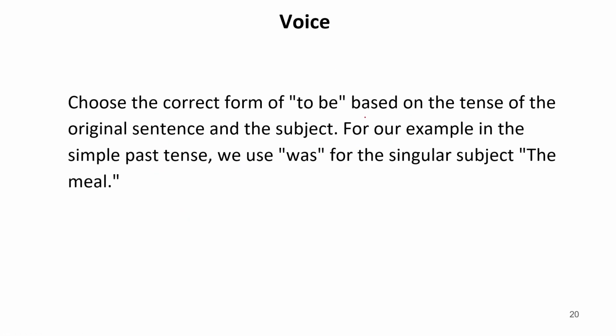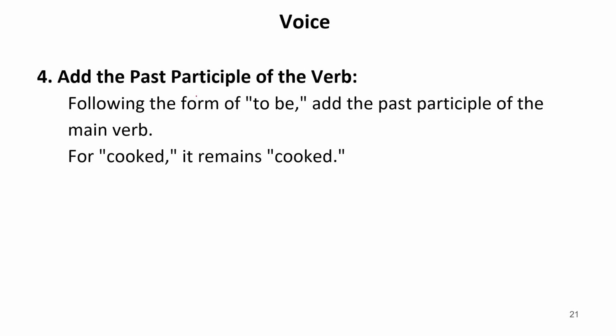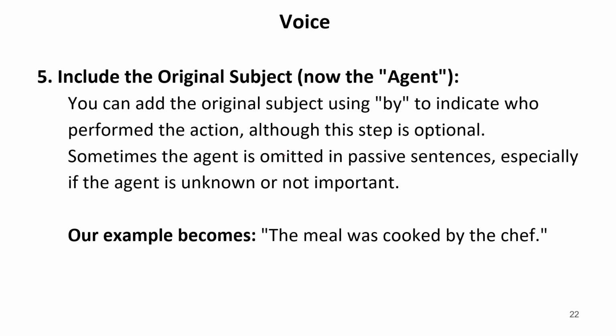Choose the correct form of to be based on the tense of the original sentence and the subject. For our example, in the simple past tense, we use was for the subject. Add the past participle of the verb following the form of to be. For cooked, it remains cooked. Include the original subject, now the agent, with by.